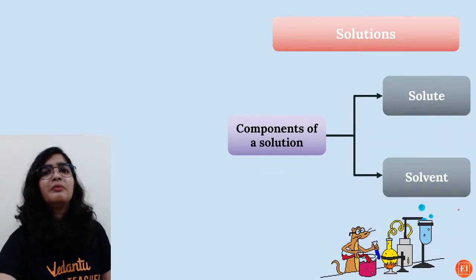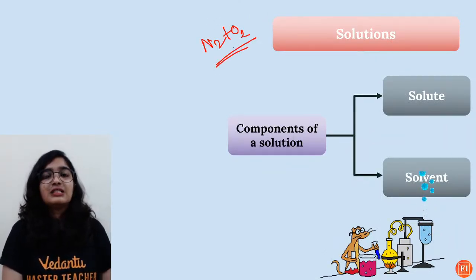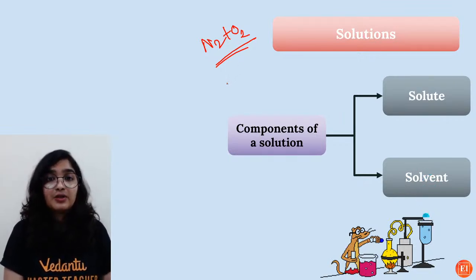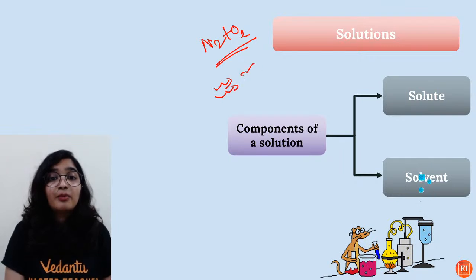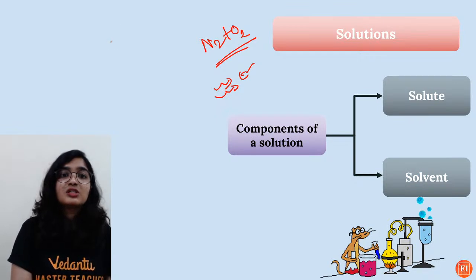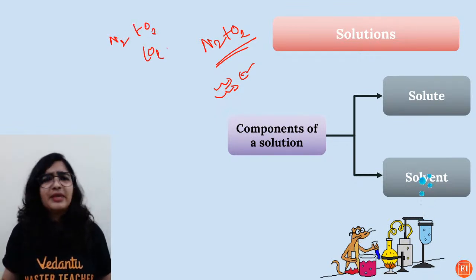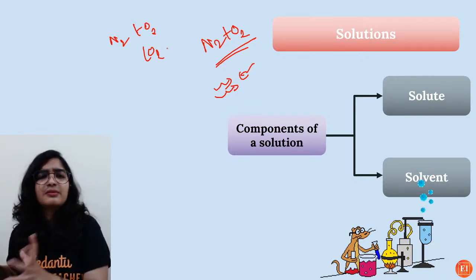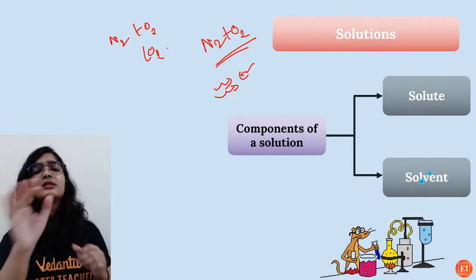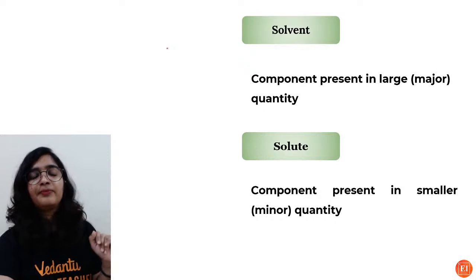Yes, okay. Because there is no reaction between nitrogen and oxygen, dear. Why is it a compound? So compound, what is the definition of compound? There has to be a chemical combination, right? So air is basically a mixture. It's a homogeneous mixture where you will find nitrogen, oxygen, carbon dioxide, methane in their fixed proportions. That's it. Okay? So solutions, components: solute, solvent.